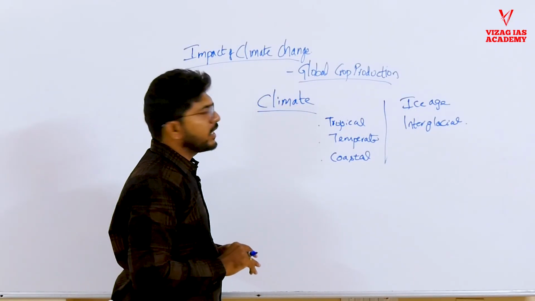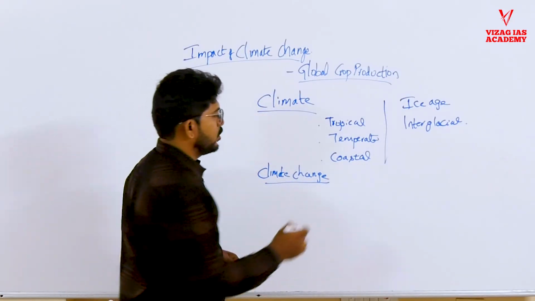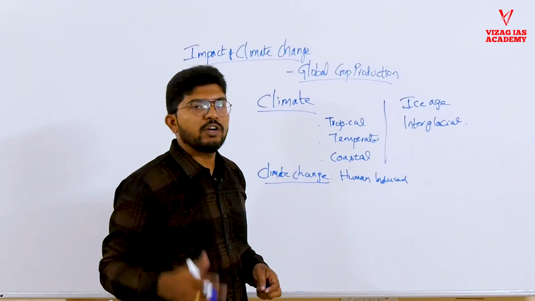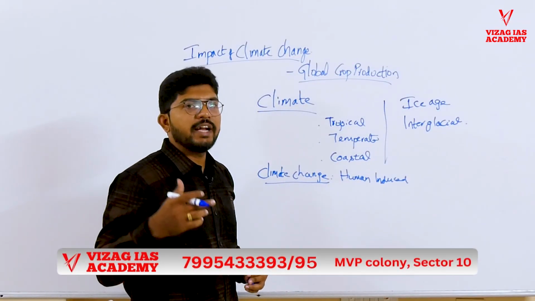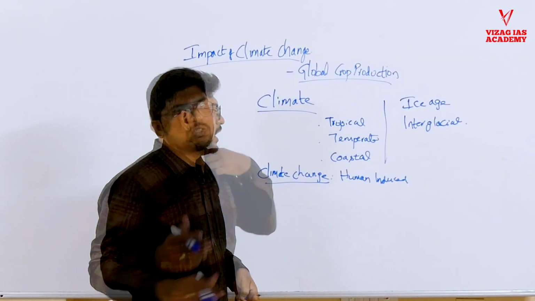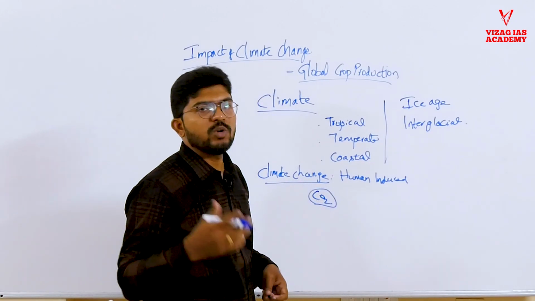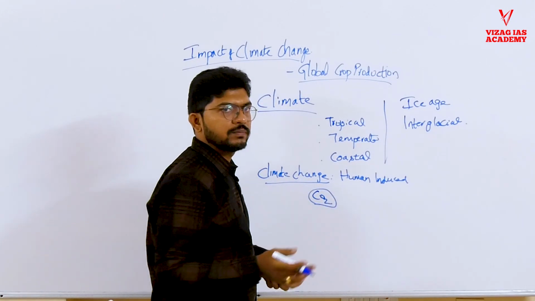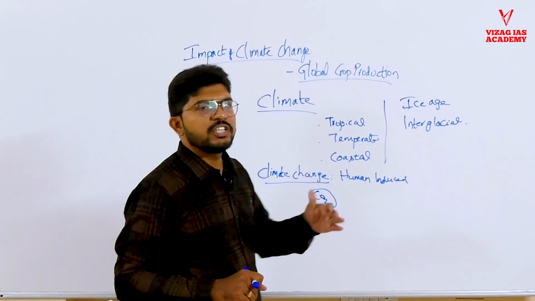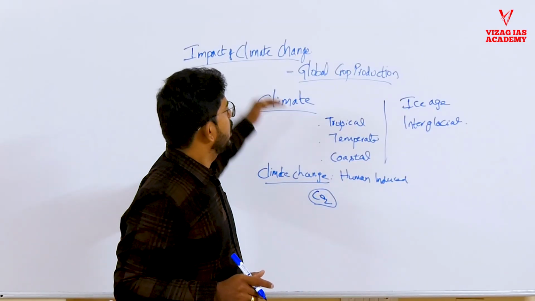So how is it happening? This climate change that we are referring to here is anthropogenic, human induced. How? After the industrial revolution, whatever industrial activity we are doing, it is generating global warming gases, especially CO2. The level of CO2 is increasing in the atmosphere, thereby causing global warming and climate change as well. So climate change is the change or shift in the climatic conditions in a particular area, which is human induced.